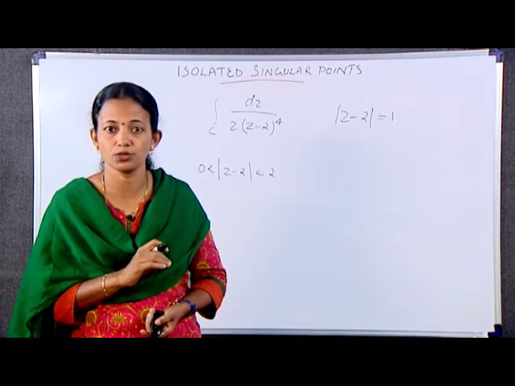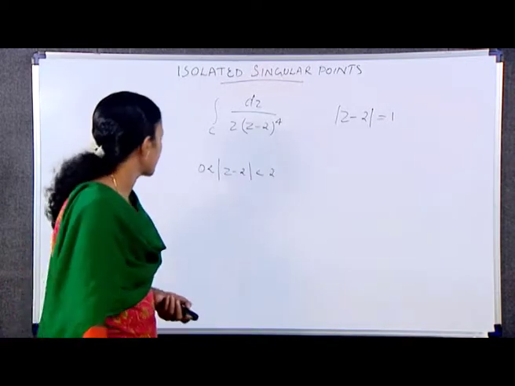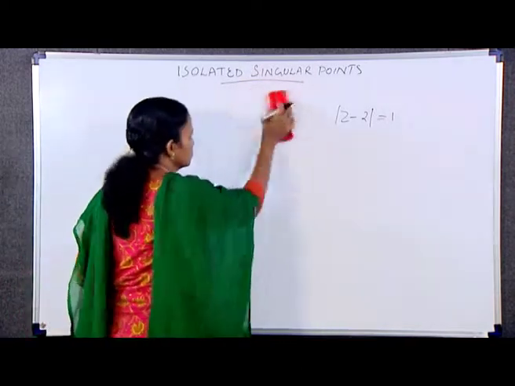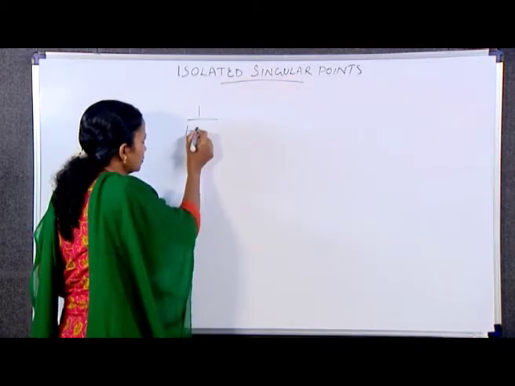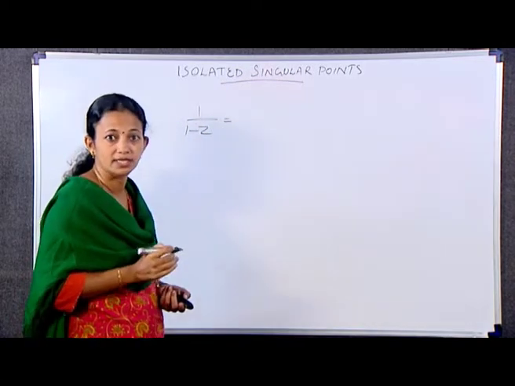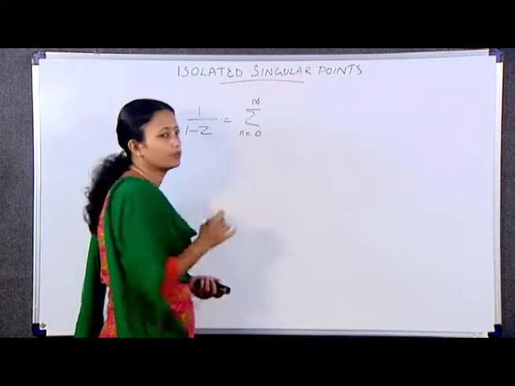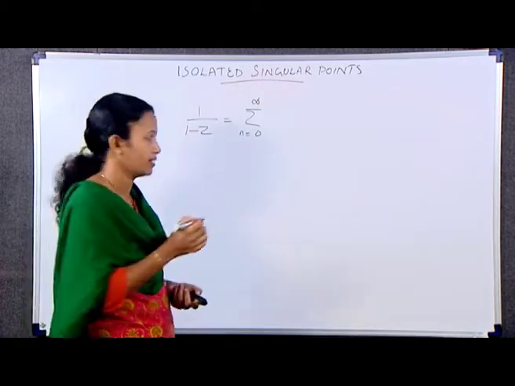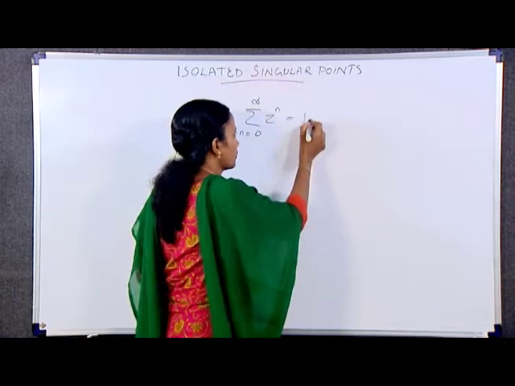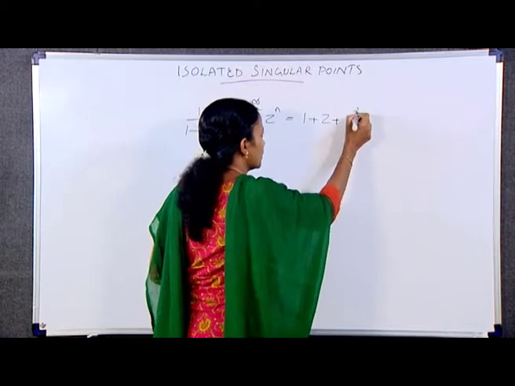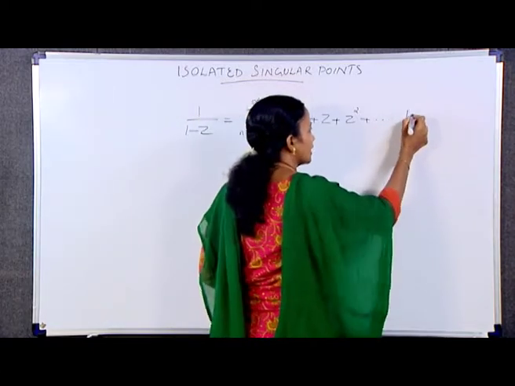To determine that residue, we recall the Maclaurin series expansion, that is for 1 by 1 minus z, we have sigma n varies from 0 to infinity z raised to n. This is equal to 1 plus z plus z square plus etc., where mod z is less than 1.